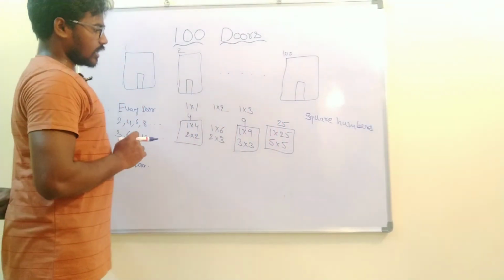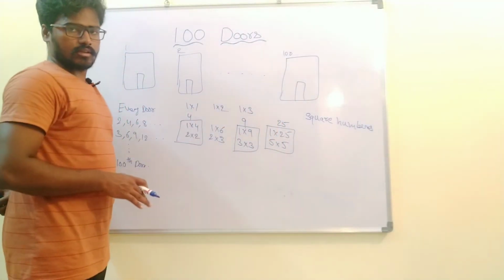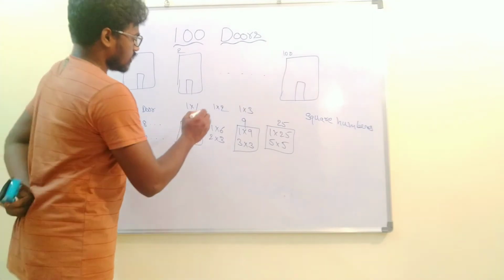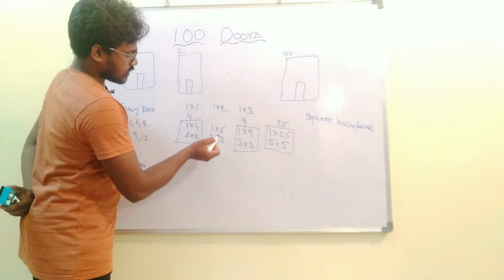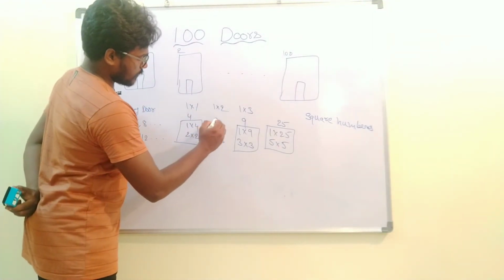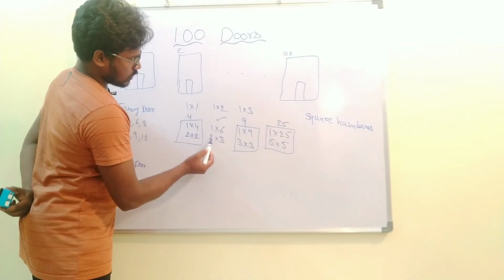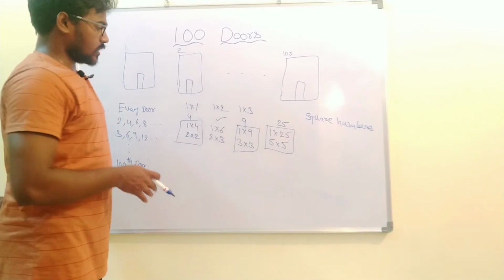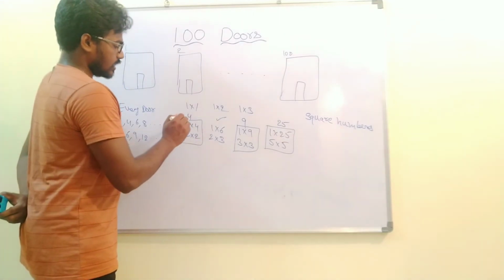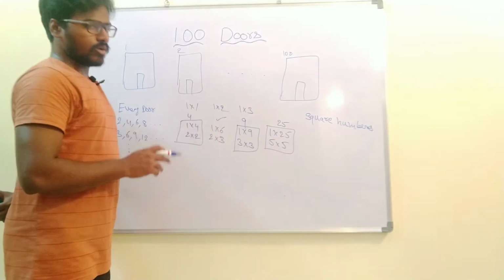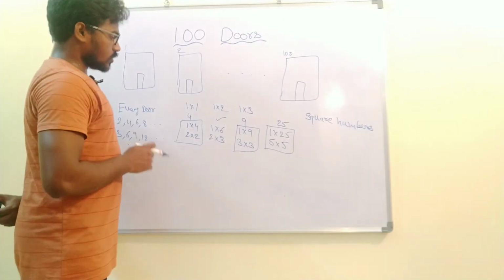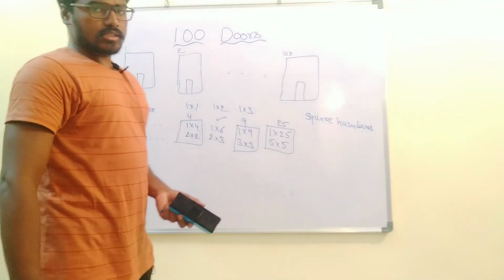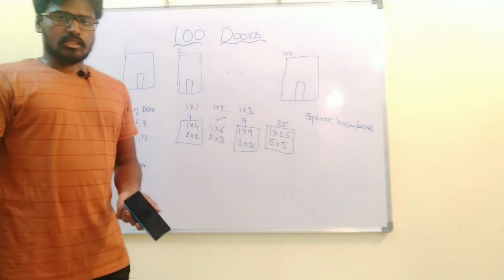So other than square numbers, if you take any number, then that will have its pair. Suppose this is not a square number, so it will have its pair 1, 6, 2, 3. So this will be toggled 4 times, that is even number of times. So like this, other than any square number, all numbers will have an even number of factors. So even number means the door will be closed, odd number means the door will be opened.